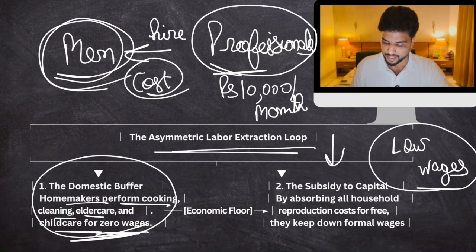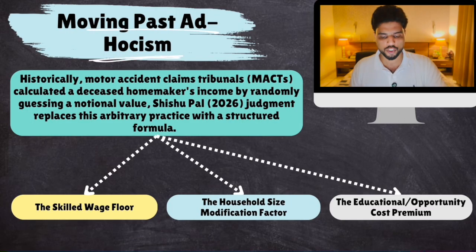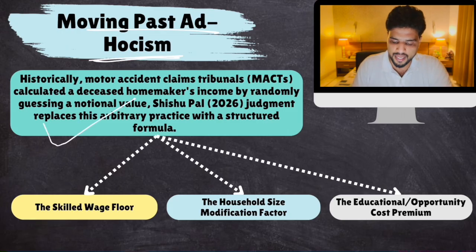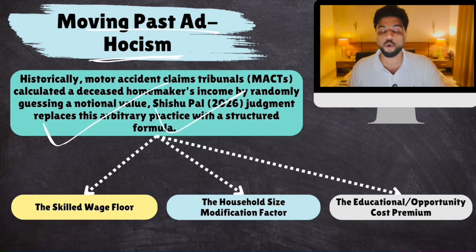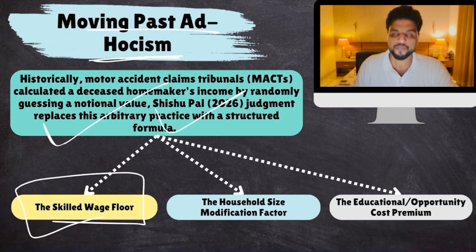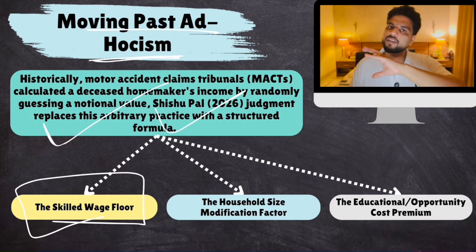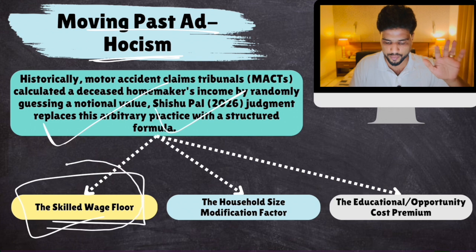Okay. Now, moving past ad hocism. So what is the Supreme Court's judgment? So Supreme Court says that now there will be a proper formula for determining the compensation for homemakers also. You will basically give them minimum skilled wage floor. So you will assume their labor at minimum wages. Whatever the minimum wage is given by the government, you will assume that.